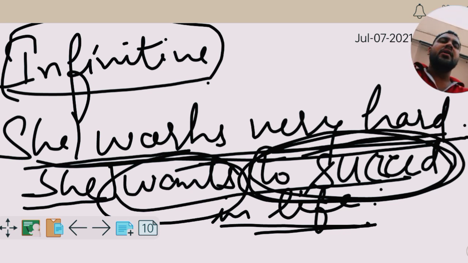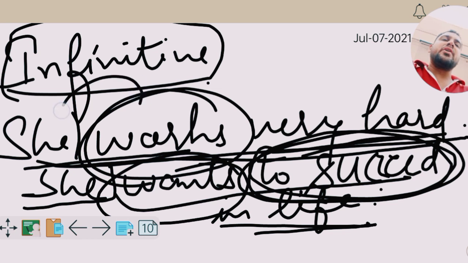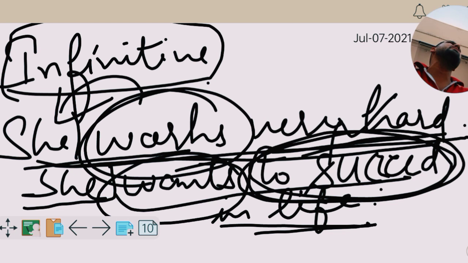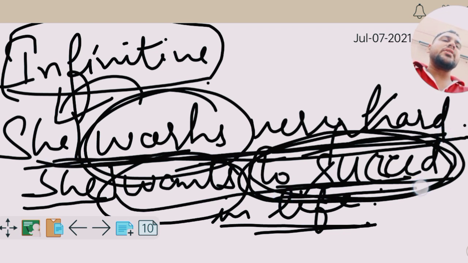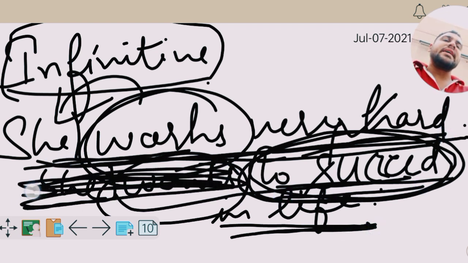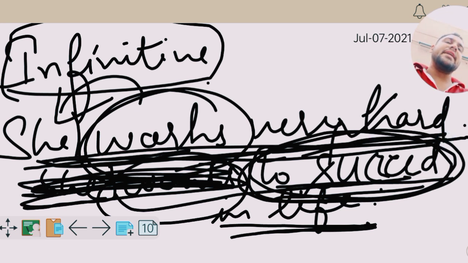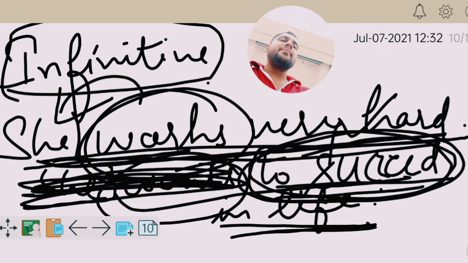Works is a finite verb because it depends upon she, but to succeed does not depend upon any pronoun or the number of the subject. That is why to succeed is used to make the simple sentence. She works very hard to succeed in life. We crossed out the second action verb, wants. That is the second method.